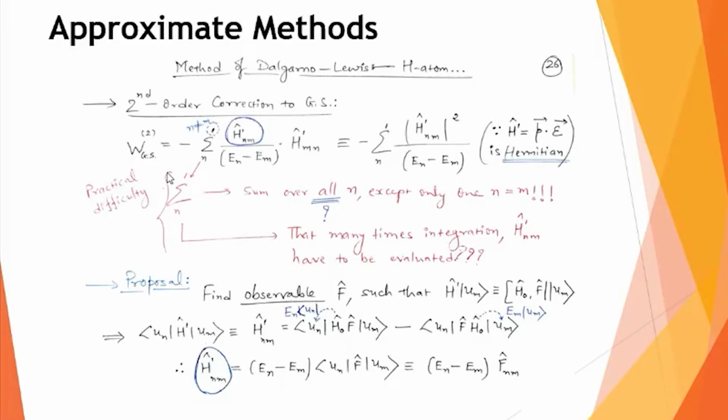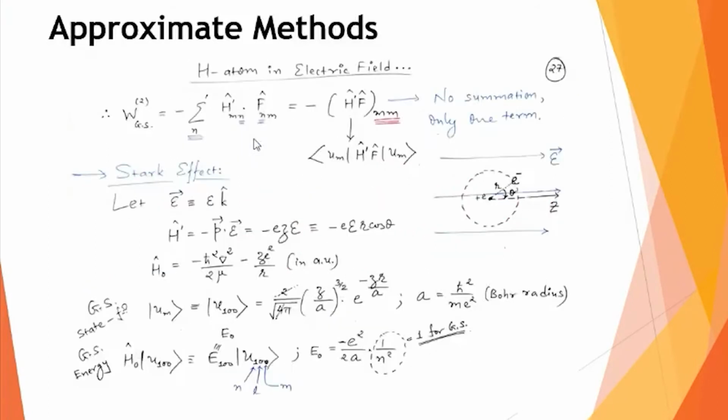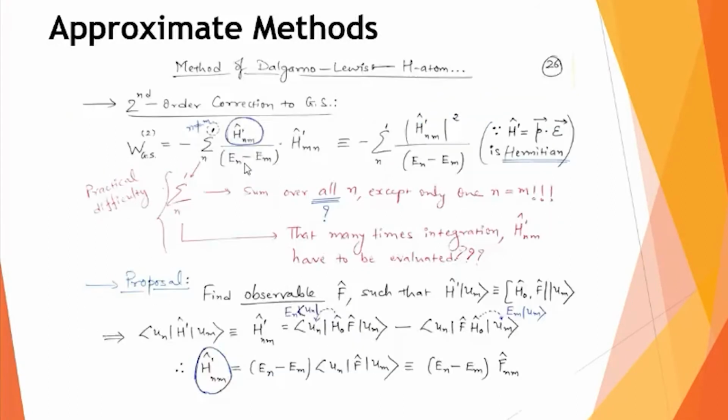In the expression for the ground state correction up to second order, this H dash nm can be replaced by this expression. Then the En minus Em factor cancels out. What we are left with is H dash mn, which was already there, and in place of H dash nm the En minus Em factor is gone.